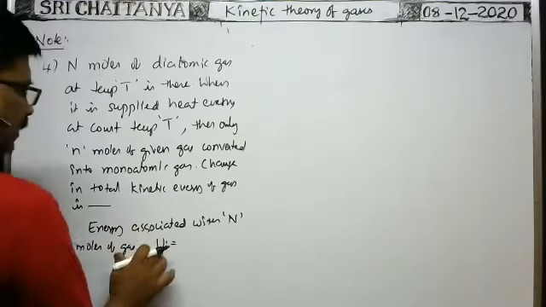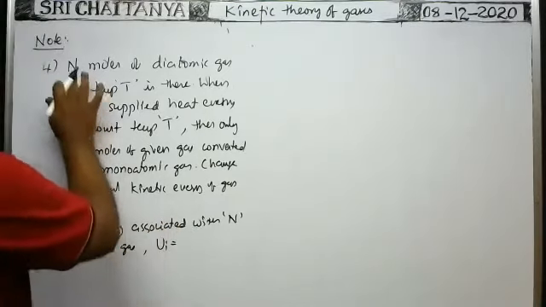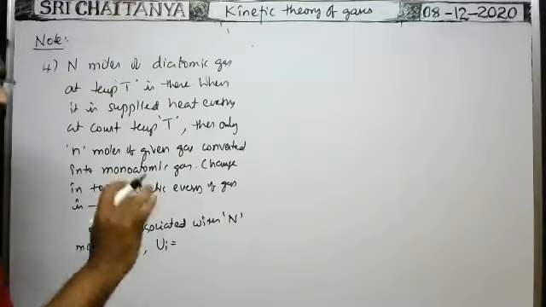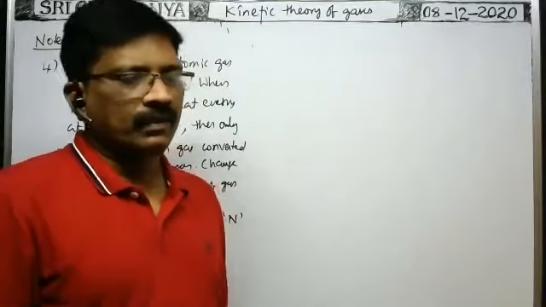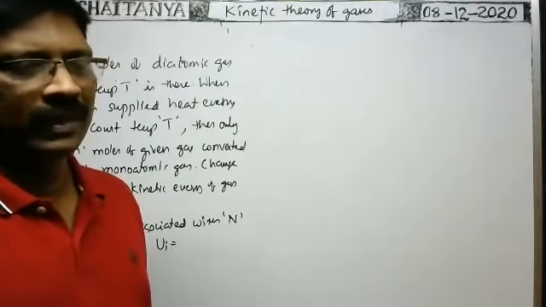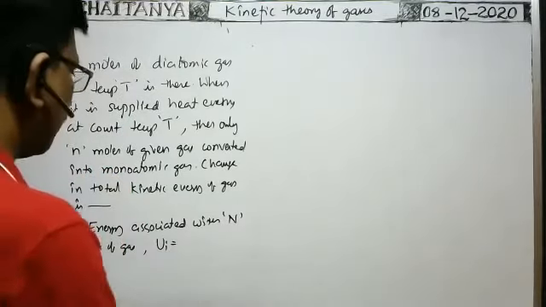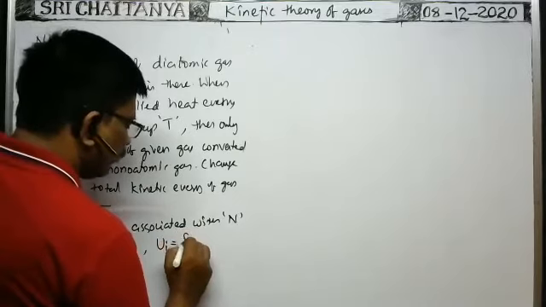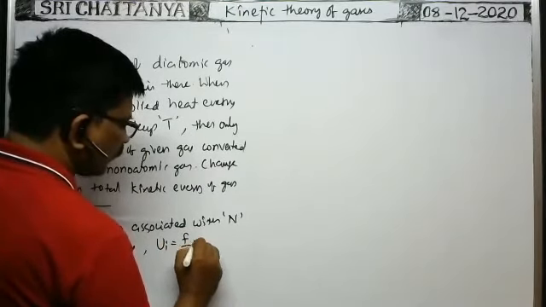What is the formula for energy stored in the gas in terms of number of moles and degrees of freedom? The general formula is F by 2 nRT.